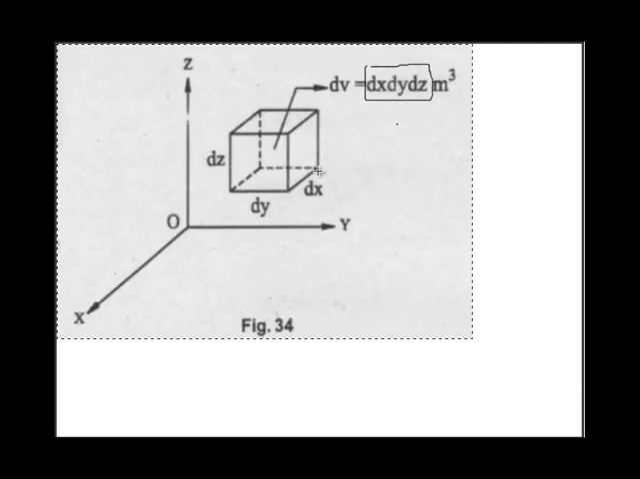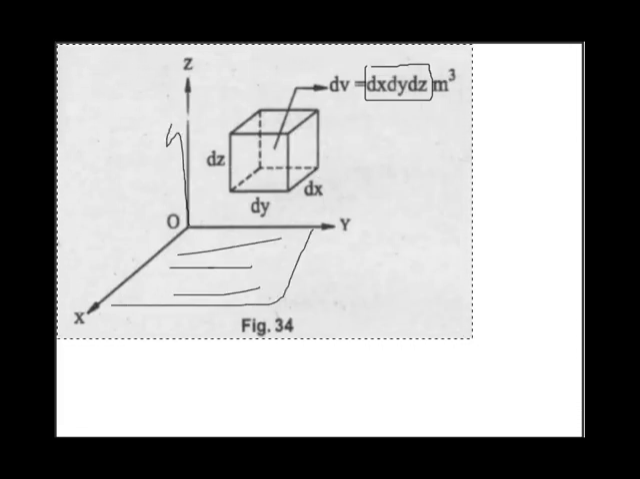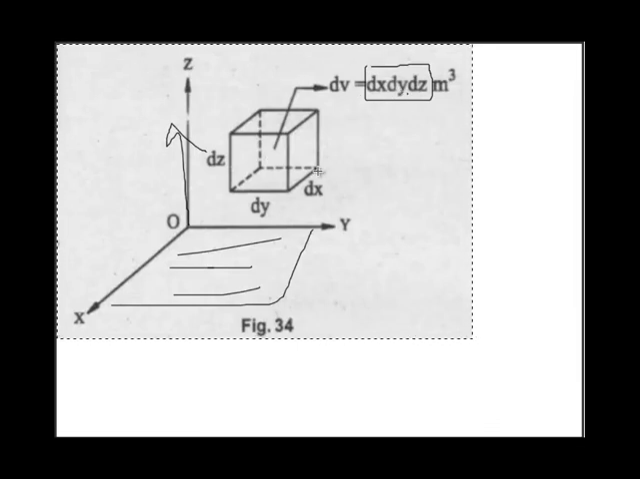And the volume doesn't have any direction, as surface has direction. Surface has a direction. We have surface and it has a direction in z direction, but volume doesn't have any direction. So differential volume is only scalar component. So this is about differential volume in Cartesian system.